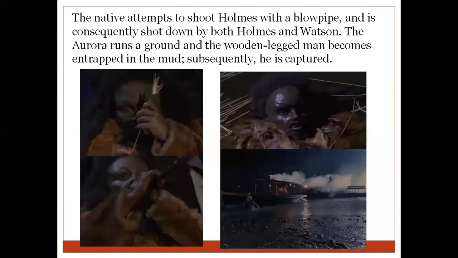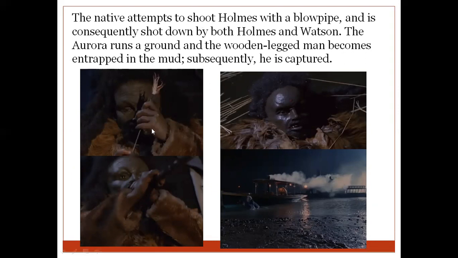So the native attempts to shoot. While Sherlock Holmes and Dr. Watson were following these two criminals, the native shoots with a blowpipe, the same poisonous thorns, and tries to shoot Sherlock Holmes.